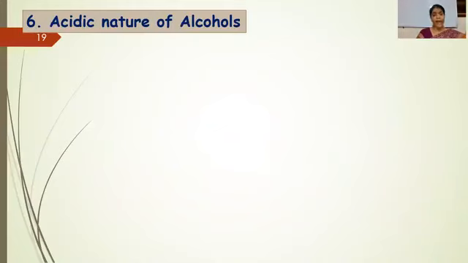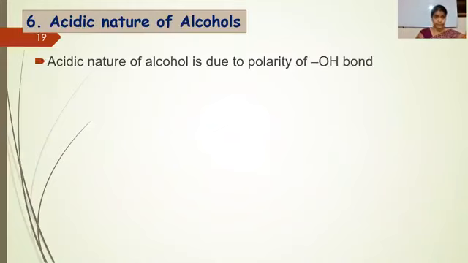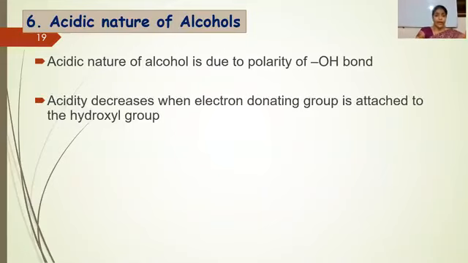Next reaction is the acidic nature of alcohol. Acidic nature means elimination of hydrogen as a proton. Acidic nature means how easily a compound can donate hydrogen as a proton. Acidic nature of alcohol is due to the polarity of the OH bond. The acidity decreases when an electron donating group is attached to the hydroxyl group.